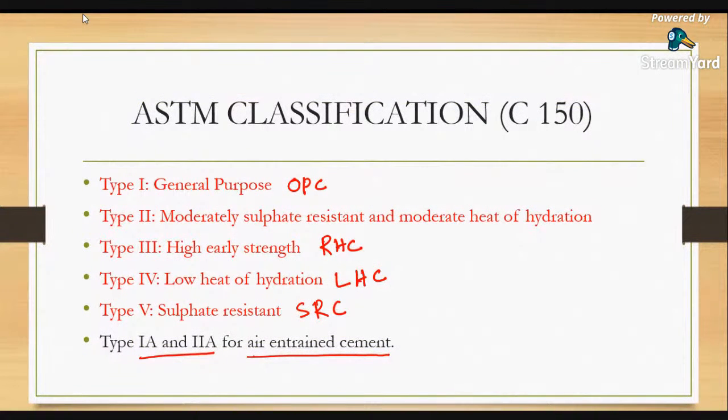So type 1A and 2A are special types of cement. In India, we have type 1, type 3, type 4, and type 5 available. Type 2 is generally available in foreign countries, American countries, where they use this type of cement.